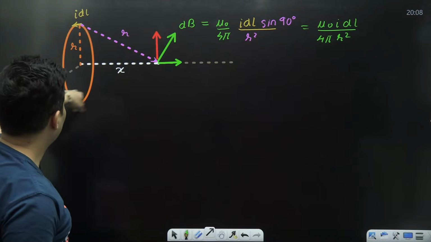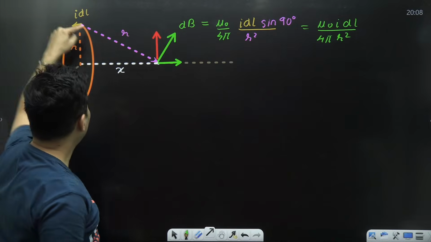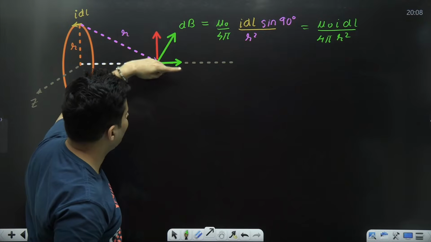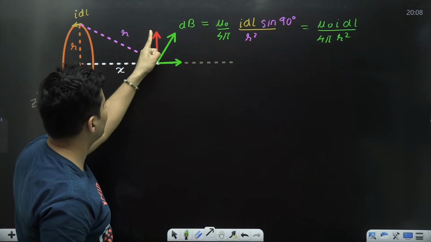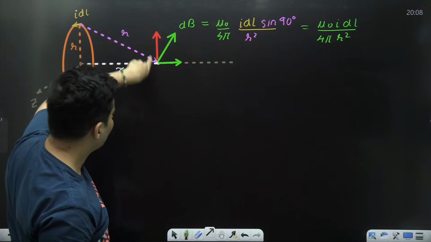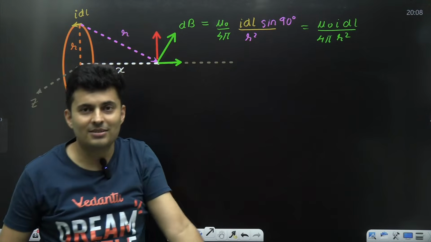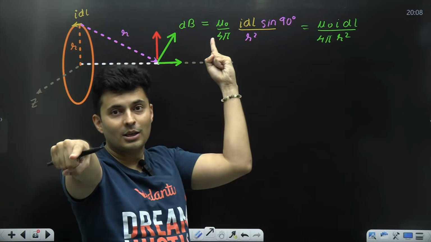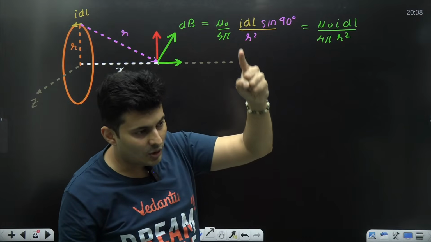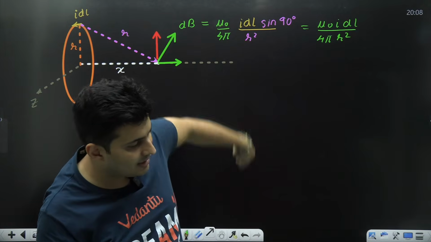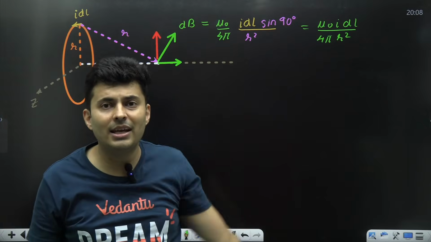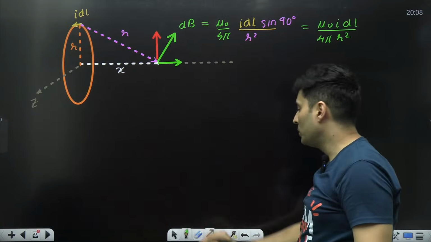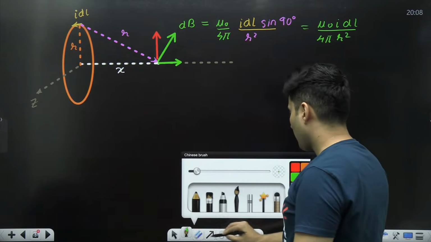Imagine you take all such elements. Every time you take an element, this green component is always there in the same direction, but this red component once is here, once is here, here, in all possible directions. If you take the element here, that component is here. If you take the element somewhere else, you will see the red component will keep changing directions, and it will be there everywhere in a circular manner. Just try to visualize this.